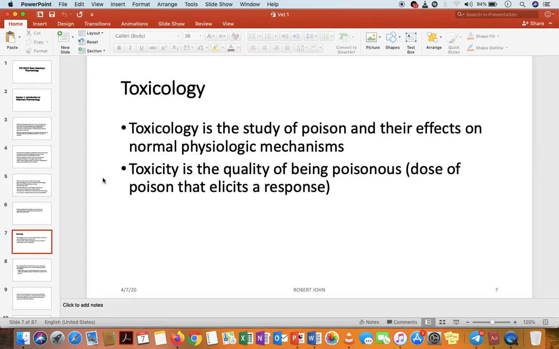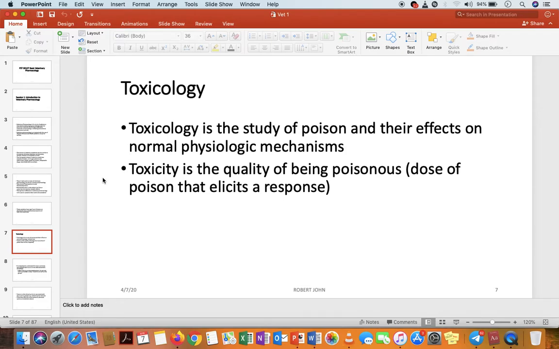But toxicity is the quality of that particular poison, or how poisonous the poison is, you can say that. So we are talking of the dose of that poison that would elicit a response. And when we are talking poison, here we are talking of the effect of a particular chemical on a living system.